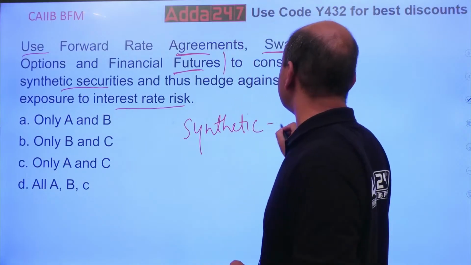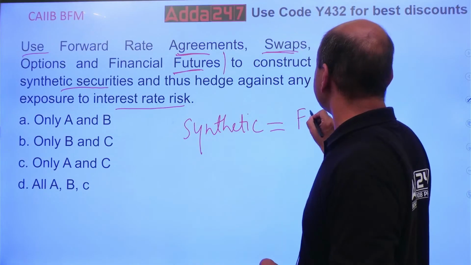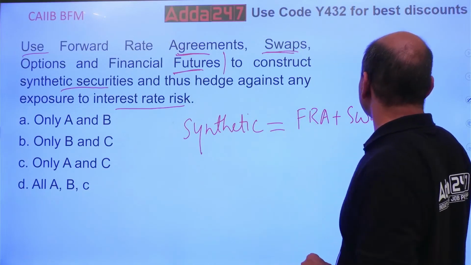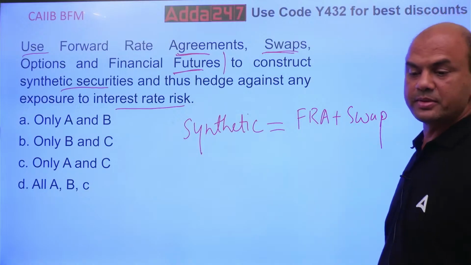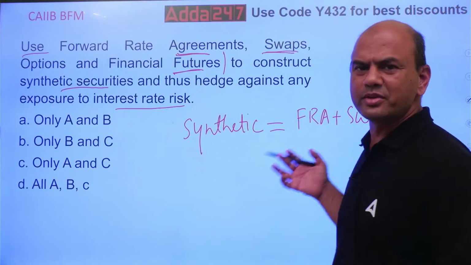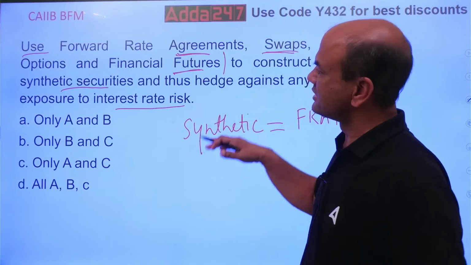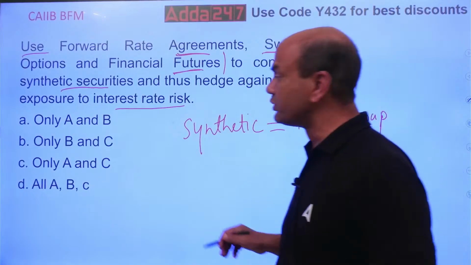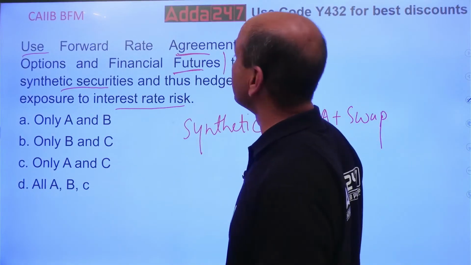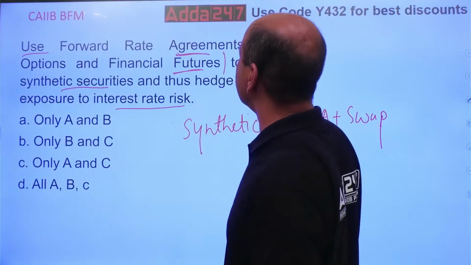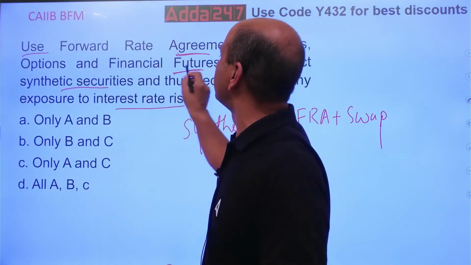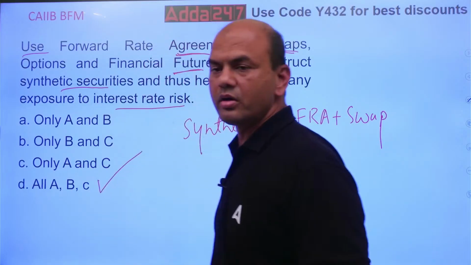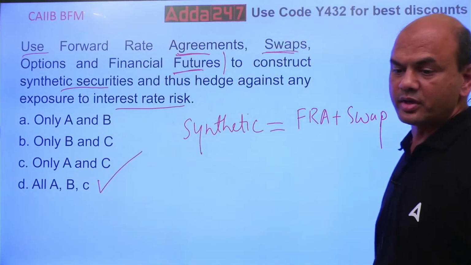Synthetic security equals FRA plus, let's say, swap. FRA plus forward, or swap plus something else out of these 4 options. So you can use all of them, options and financial futures combined. So the answer is all, A, B and C. Got it?